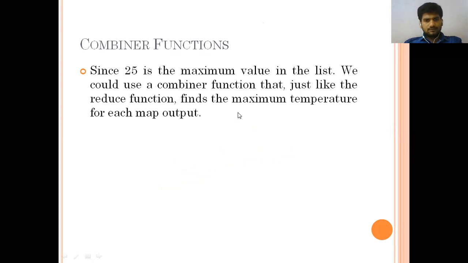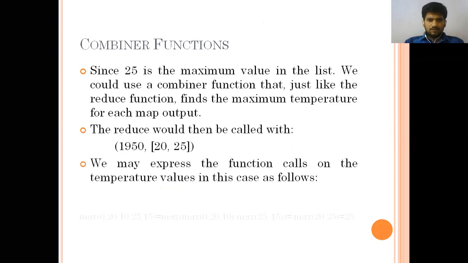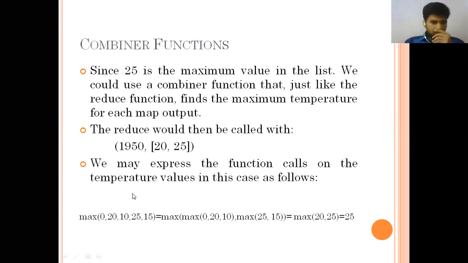See that the reducer would be called like this, for example 1950, 20, 25 in the second one. Is the last line visible to everyone? I think I made it in one line, that's why I reduced the size of the text. That's why I explained the max function over there. See this: the maximum of 5 numbers is nothing but max of max.